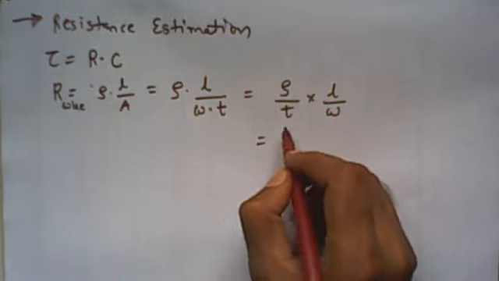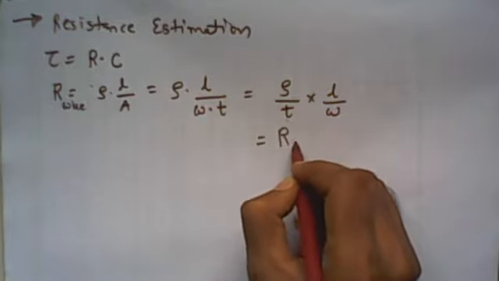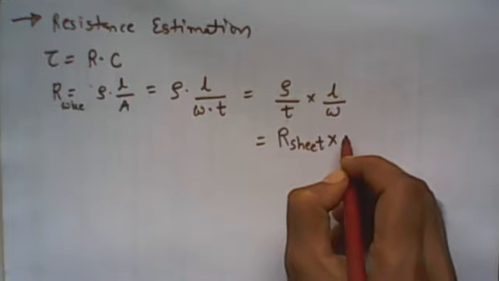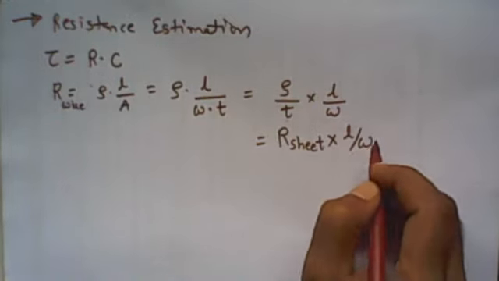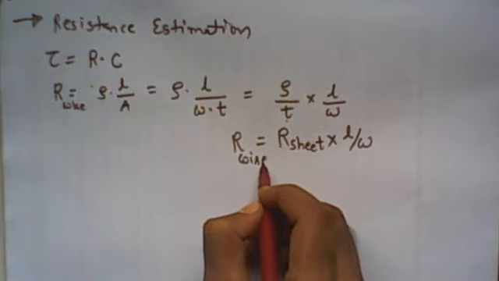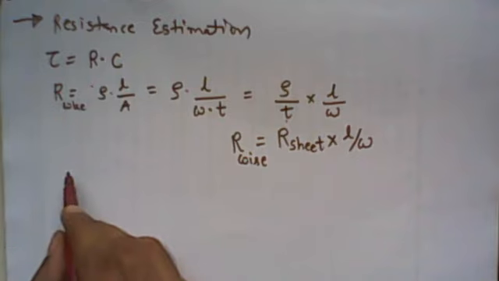This ratio, resistivity divided by thickness, is called the sheet resistance. So total wire resistance is defined as R sheet multiplied by L divided by W, right? L divided by W is normally measured in terms of squares.